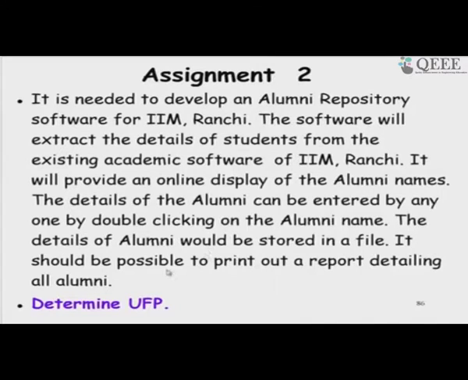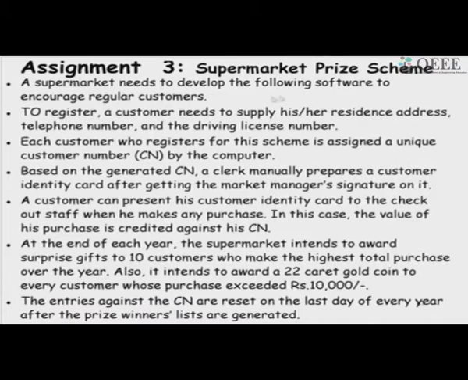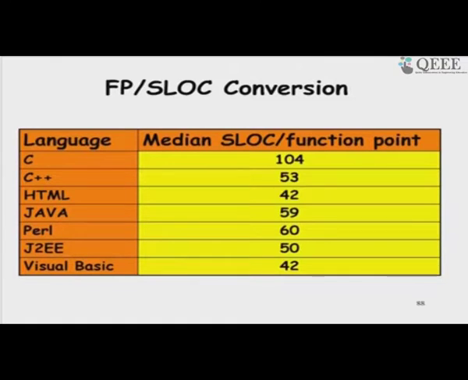There is another display here about a simple alumni software. One more is a supermarket price scheme, a slightly longer and more complex software description. So, please try this out to compute the unadjusted function point, then the value adjustment factor and the final function point.